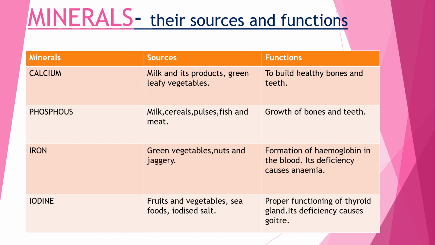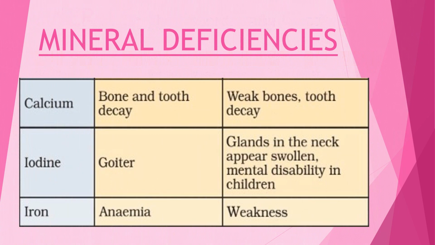Okay, now coming to the next part, that is mineral deficiency. The deficiency of iron causes anemia. The deficiency of iodine causes goiter, and deficiency of calcium causes bone and tooth decay, that is, there will be weak bones and tooth decay.